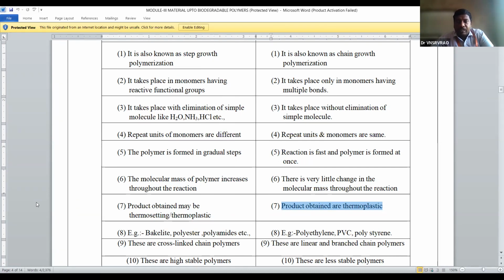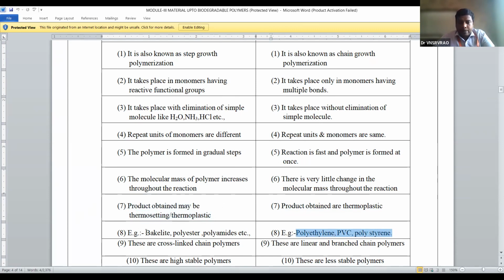It involves linear and branched chains. But in condensation, the product obtained may be thermosetting or thermoplastic. If it is thermoplastic, the stability is less, but if it is thermosetting, the stability is high because it involves cross-linked chain linkage. The examples of addition polymers are polyethylene, PVC, and polystyrene.